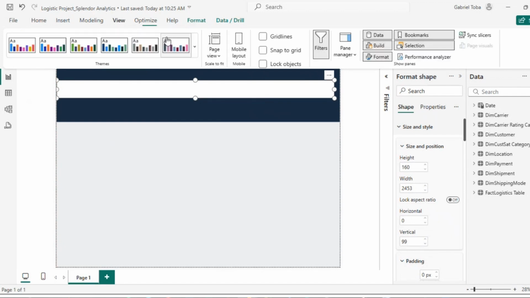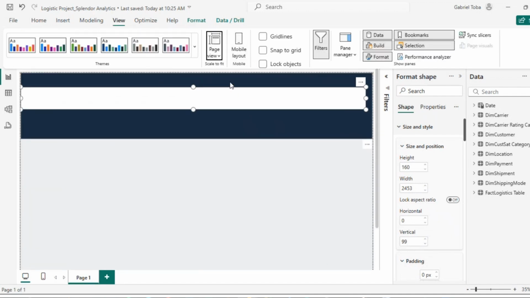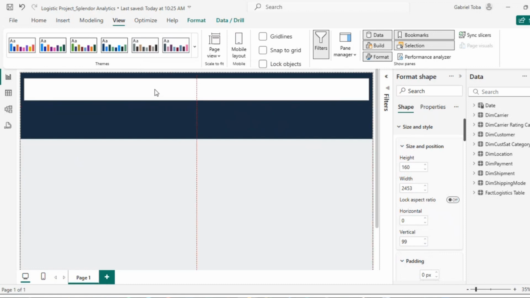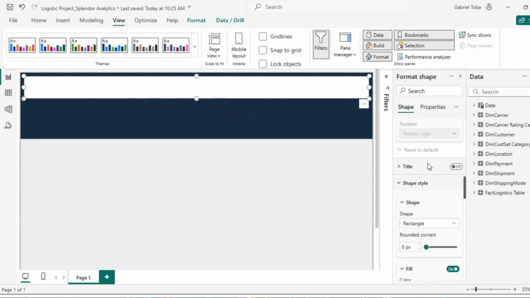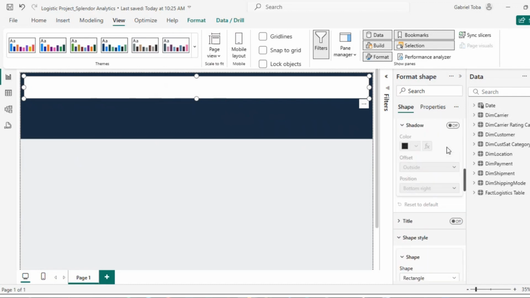Let me see. View, what view am I using? Let me see this. Oof. This is not too good. So let me see if this makes sense. Okay, I think this is better like this. And I'm going to duplicate this. I think I have a shadow there. Let's add a shadow and see. Then just turn the shadow on, and now to use shadow, and I want to use, okay.